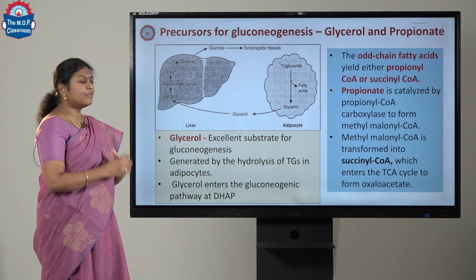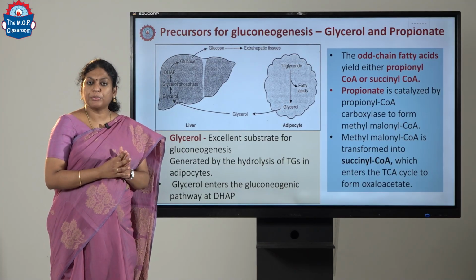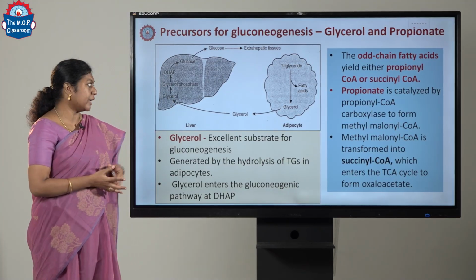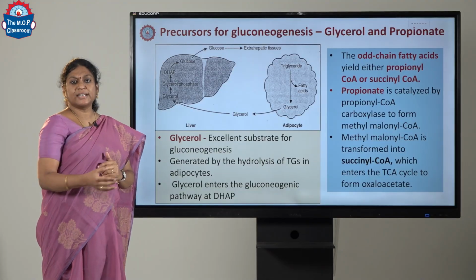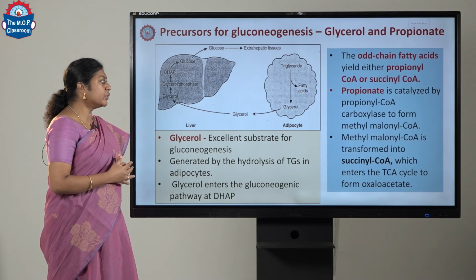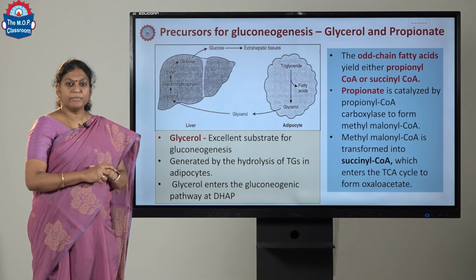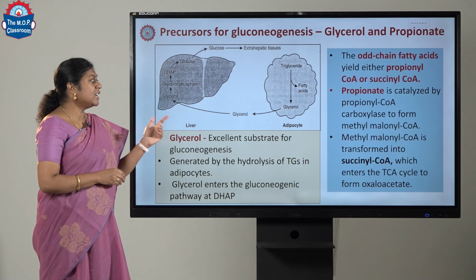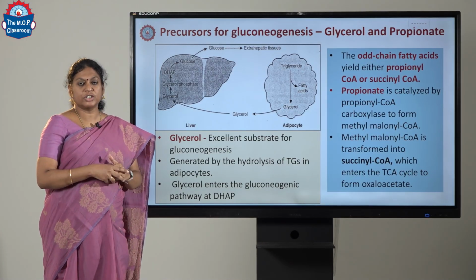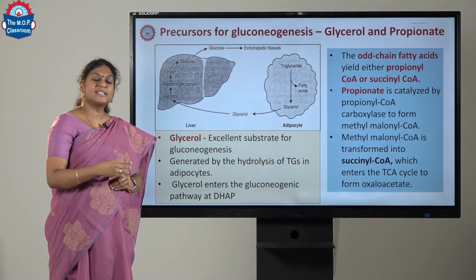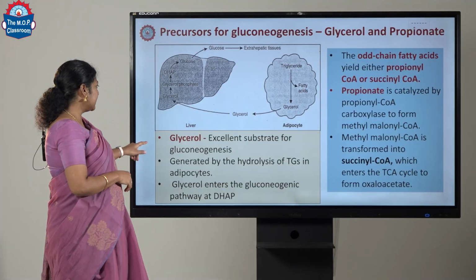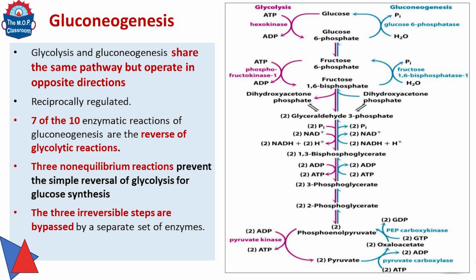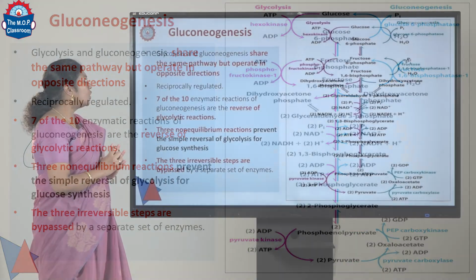Now, the odd chain fatty acids yield either propionyl-CoA or succinyl-CoA. The propionyl-CoA is catalyzed by the enzyme propionyl-CoA carboxylase to form methylmalonyl-CoA. Methylmalonyl-CoA can be converted to succinyl-CoA and the succinyl-CoA enters the TCA cycle. So far we have seen the important precursors of gluconeogenesis. Now let's move on to the pathway.